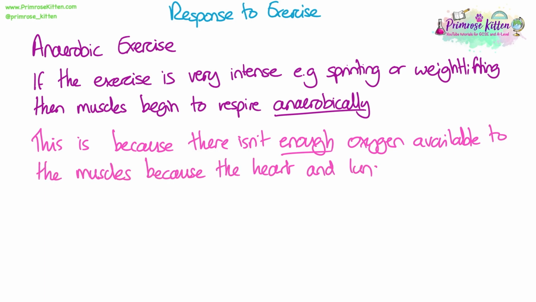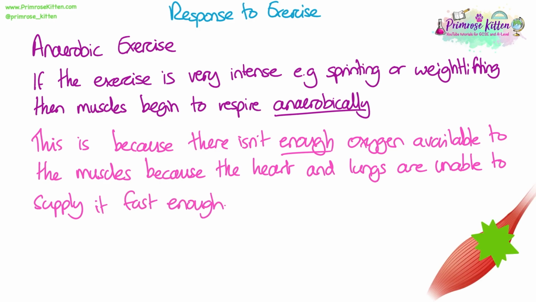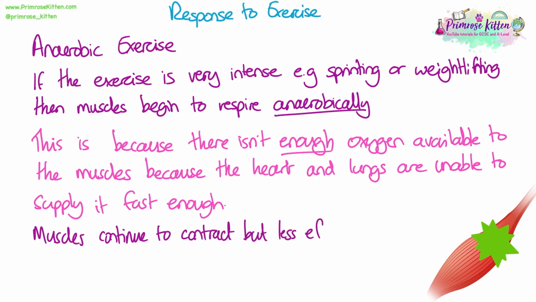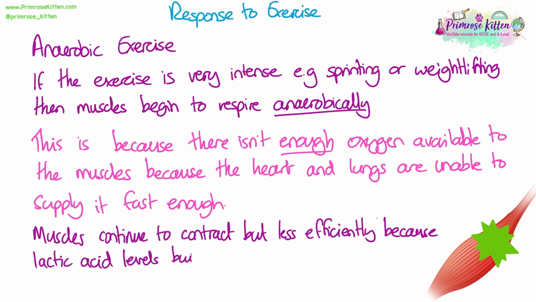So to carry on contracting, the muscles instead will do anaerobic respiration for a short amount of time to release that little bit of energy so they can still keep moving. So although they're continuing to contract, because they're doing anaerobic respiration, they aren't getting as much energy as aerobic respiration, and also the lactic acid levels start to build up. So they actually start contracting less efficiently.